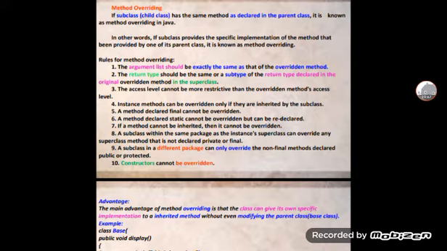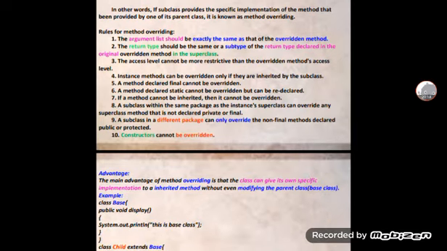If a subclass has the same method name as declared in the parent class, it is known as method overriding in Java. Whenever a subclass, that is a child, has the same method as declared in the parent class, it is known as method overriding in Java.